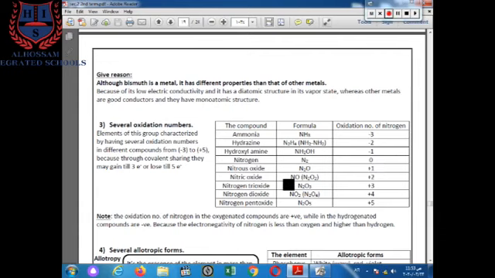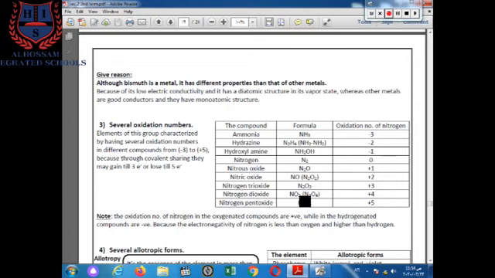In nitric oxide, NO or N2O2, the oxidation number of nitrogen is equal in magnitude to that of oxygen. Oxygen is -2, so nitrogen is +2. Nitrogen trioxide, N2O3: by calculating the oxidation number of nitrogen in this compound, we will find that nitrogen has +3 valency.